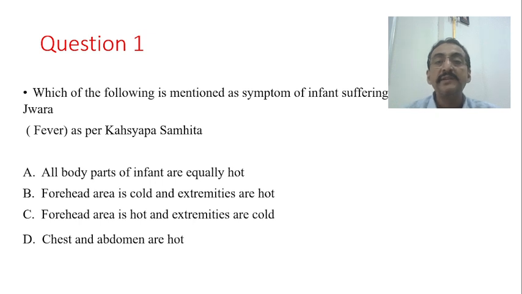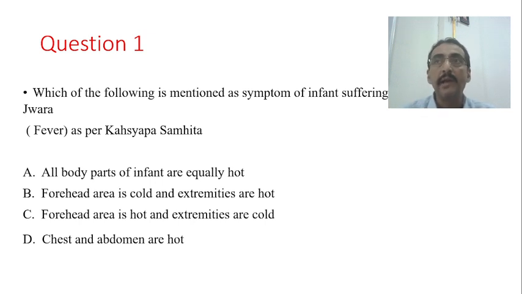Which of the following is mentioned as a symptom of an infant suffering from jwara? Now first you have to understand from which chapter this question is. This question is actually from Kashyapa Samhita Vedanadhyaya. In the Vedanadhyaya, Kashyapa mentioned different symptomatology of different conditions or disorders related to children. One such condition he mentioned in Vedanadhyaya is jwara. When he mentions jwara, he has mentioned the typical characteristic features of a fever in an infant.